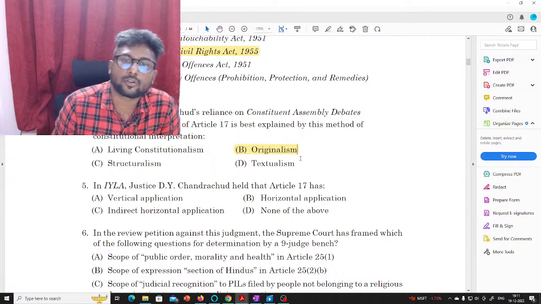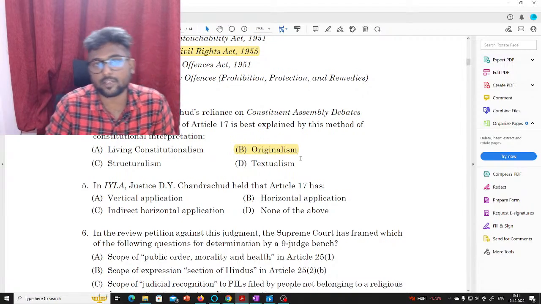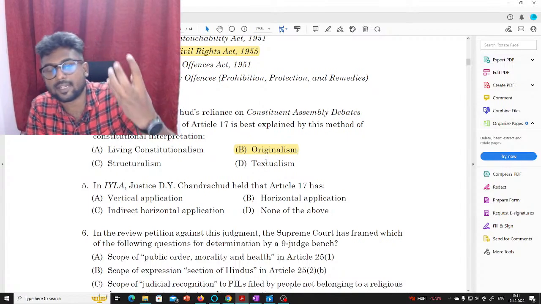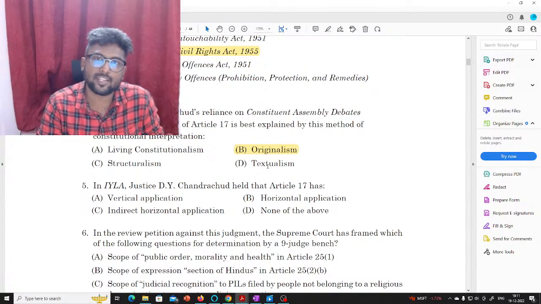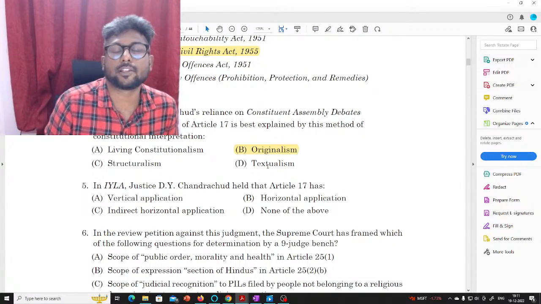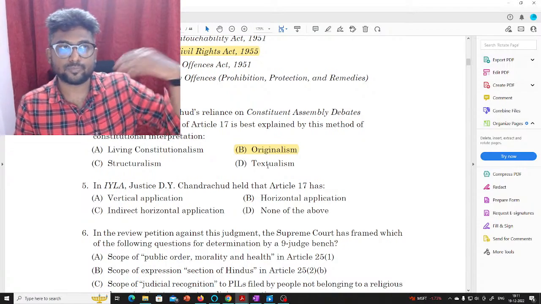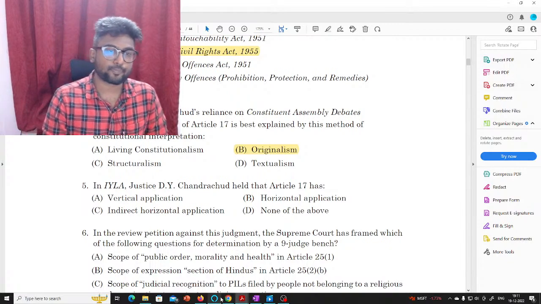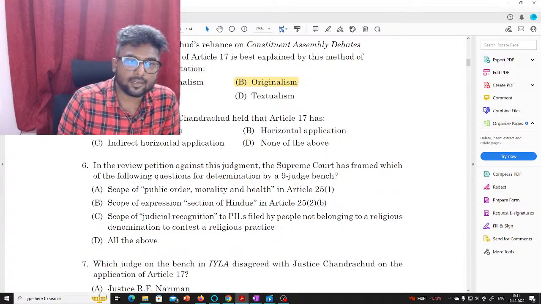So this is again a question on principles of interpretation, and textualism is something that's of literal interpretation. There are various principles of interpretation, like the literal rule, golden rule, originalism, etc.